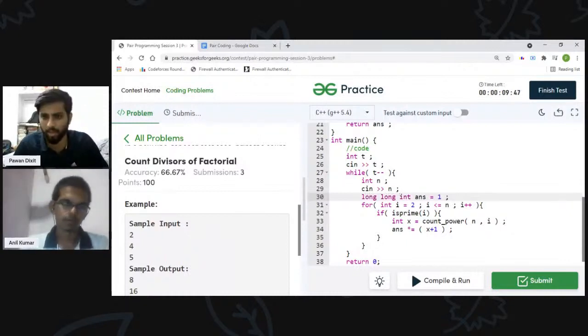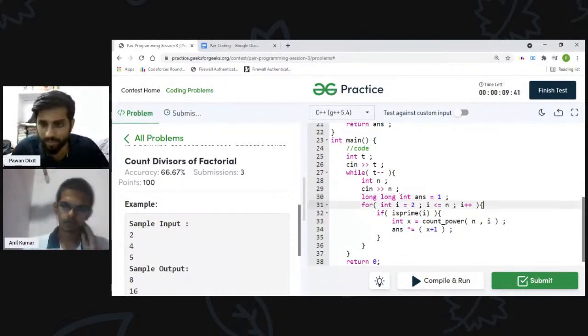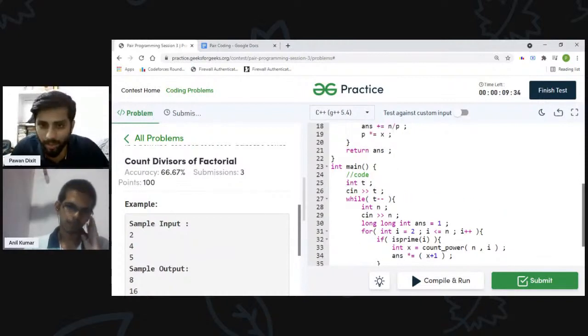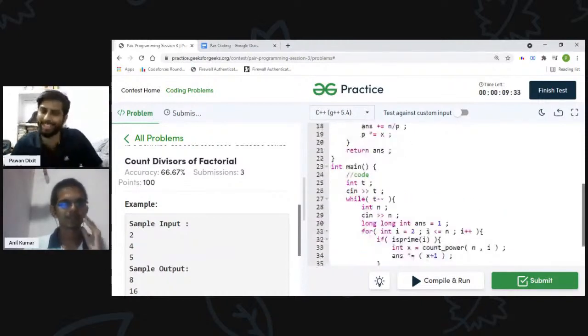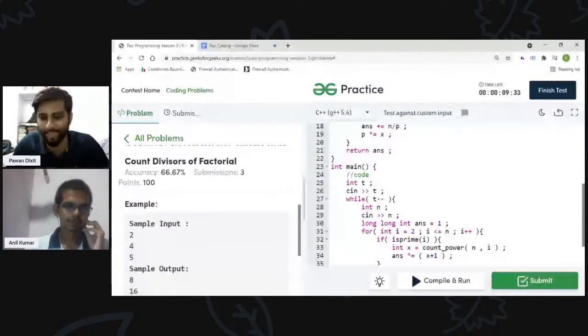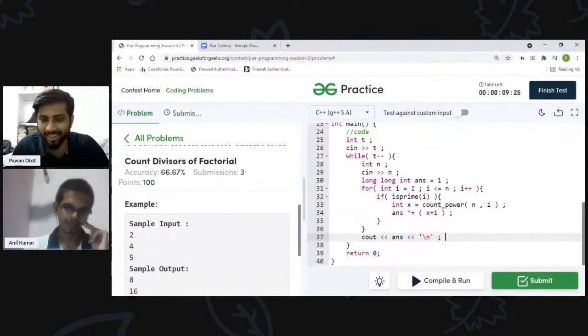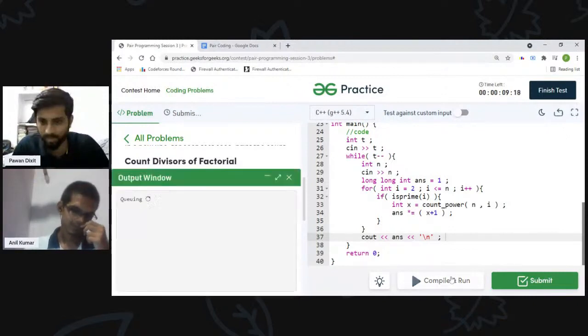Number of factors of 100 factorial. We shouldn't take the risk, of course it will be long, because how many factors will there be? You can prove it later. In a time situation like this, we have to play safe. We can prove it later, but around 10 to the power 40 factors, I can say. Oh my god, no, will it be 10 to the power 40? That is the upper bound as far as I remember.